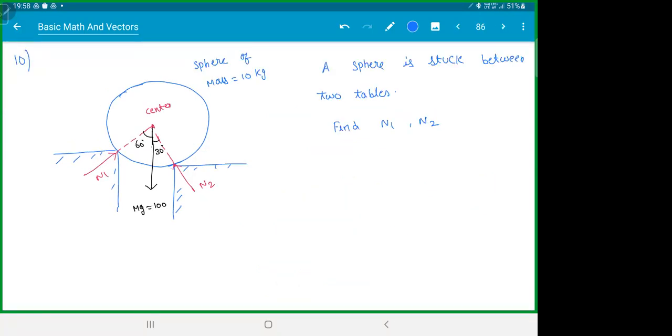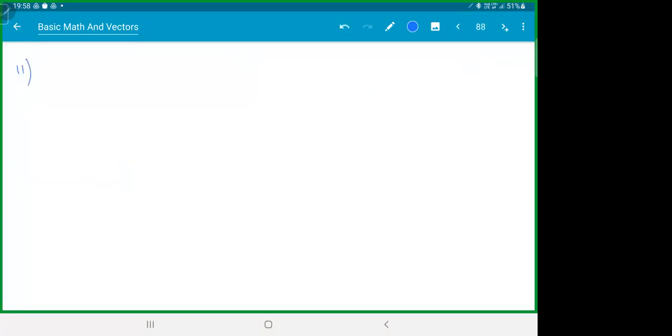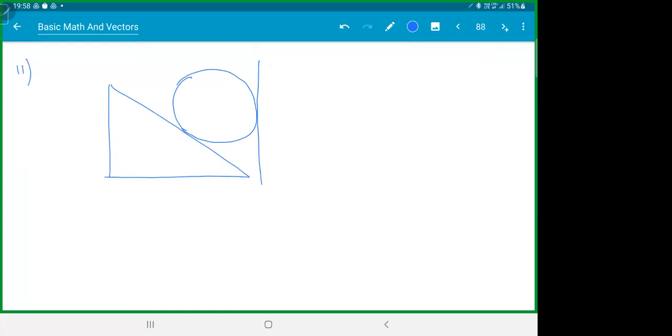Last one. Let's say we have a sphere like this and a wall. You're getting how it is? It is pushed.